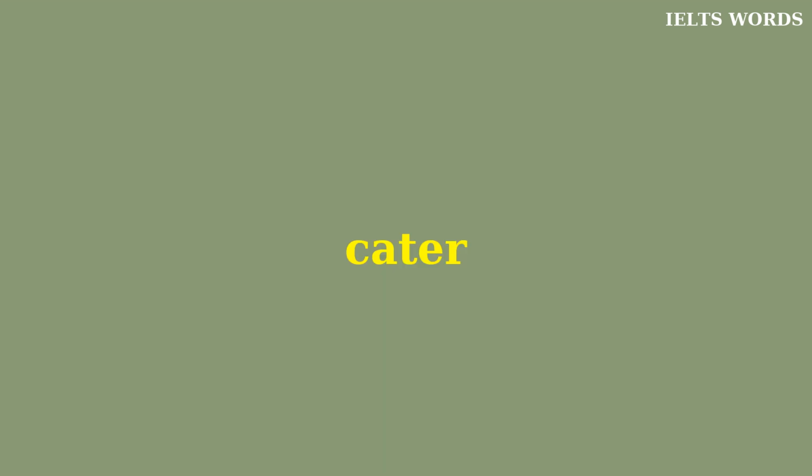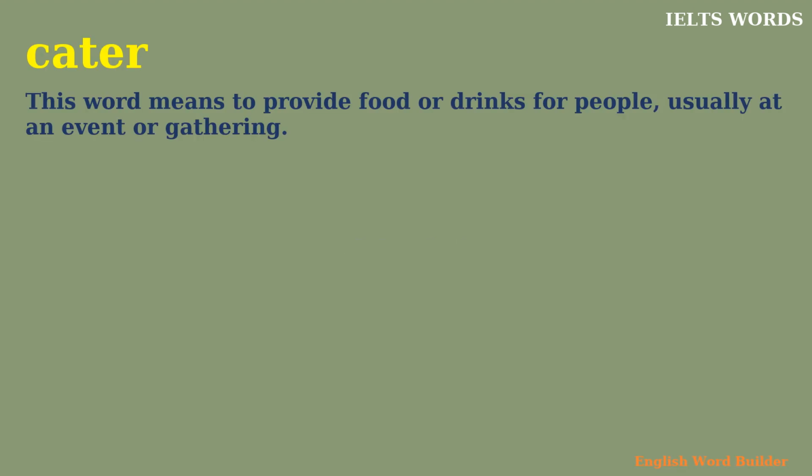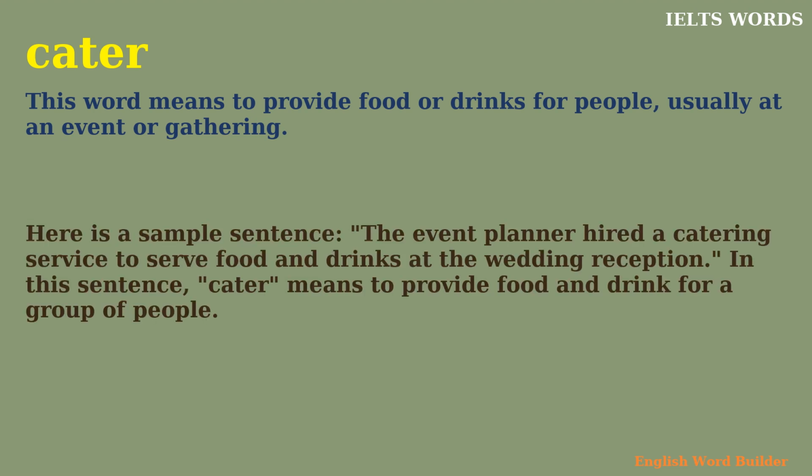Cater. This word means to provide food or drinks for people, usually at an event or gathering. Here's a sample sentence. The event planner hired a catering service to serve food and drinks at the wedding reception. In this sentence, cater means to provide food and drink for a group of people.